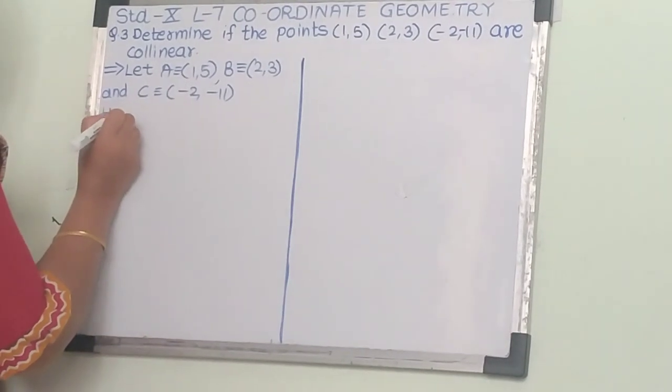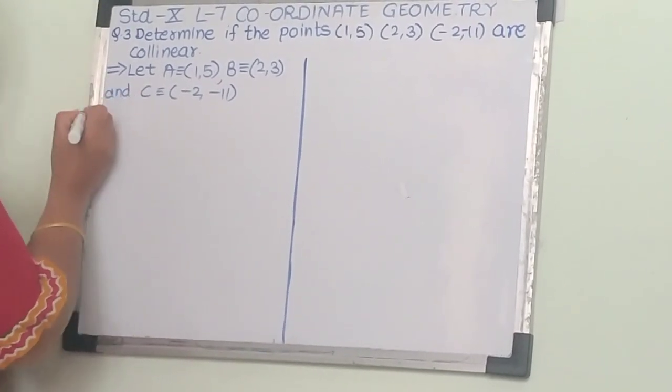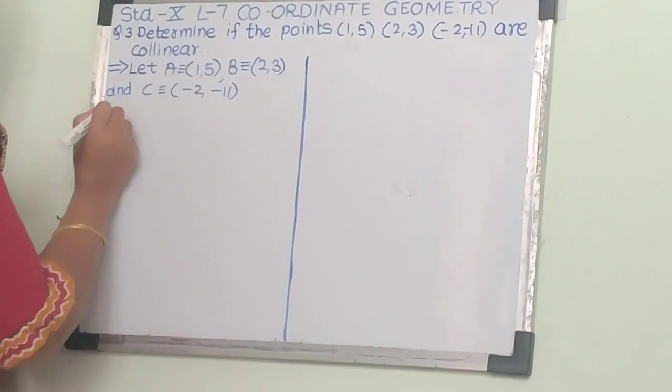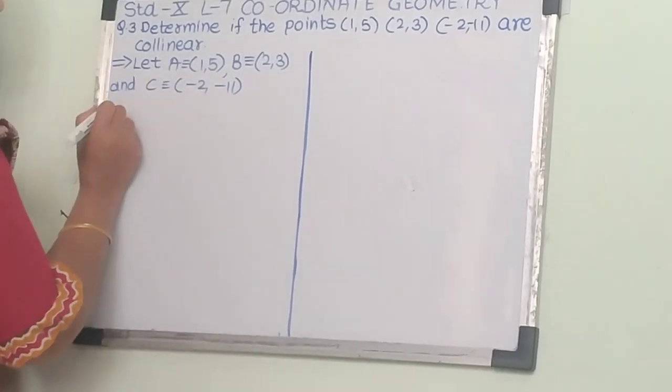So here, first we find the distance AB by using the distance formula.